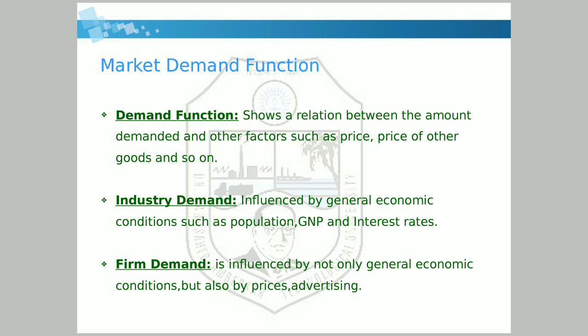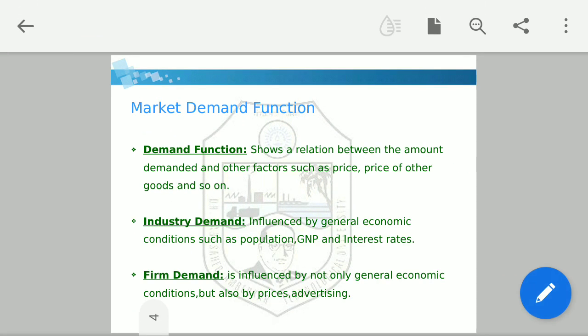Now, firm demand. Firm demand is influenced by not only general economic conditions but also prices and advertising. Let me give you an example of advertisement. If you go to the shop and want to buy a product, and there are two products, one whose advertisement you have seen and one whose advertisement you haven't seen, which product will you prefer?